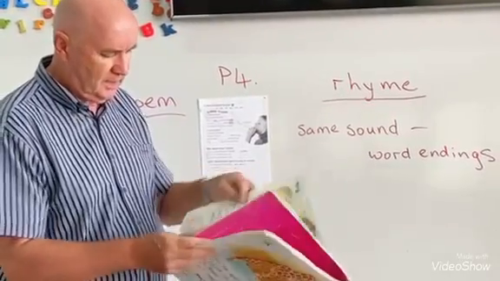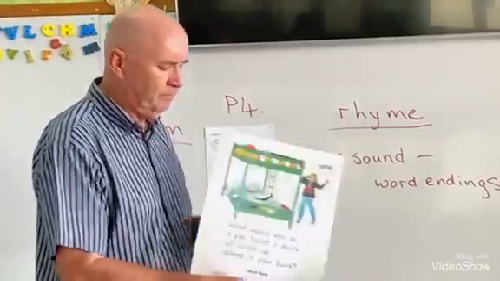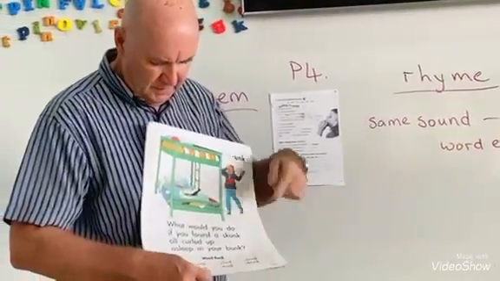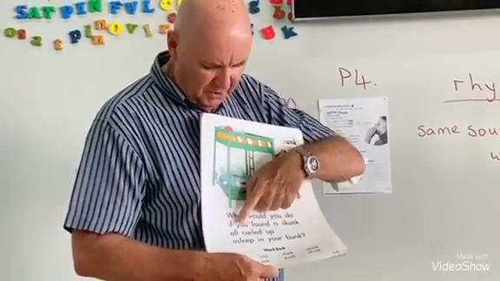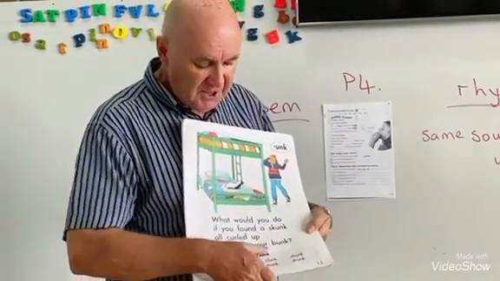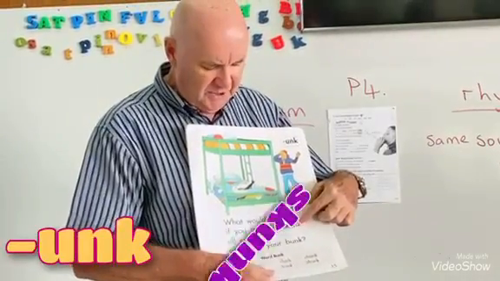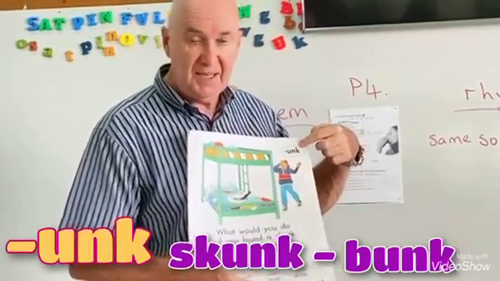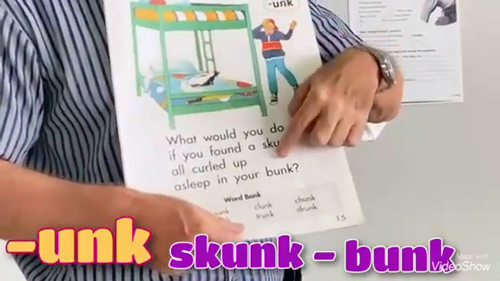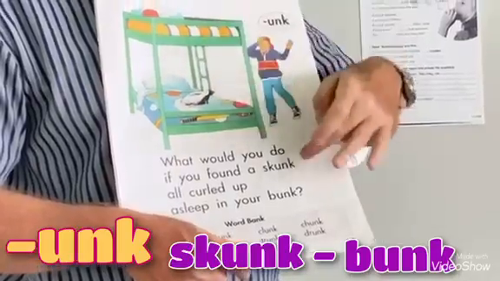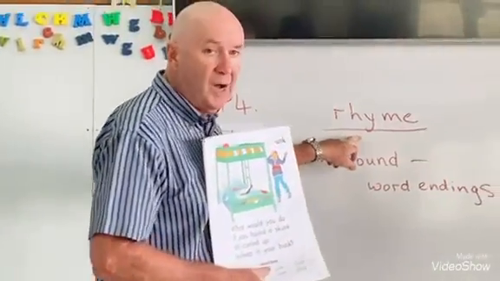Okay, let's try this one here. Here's a little poem. What would you do if you found a skunk all curled up, asleep in your bunk? So there, look, the end of the line, we've got skunk and bunk. The end sound unk, so skunk, smelly thing, and bunk, where you sleep. So skunk, bunk, unk is our rhyme.